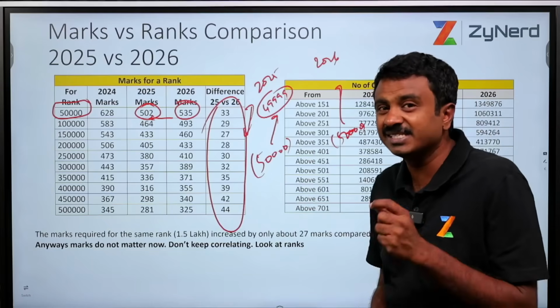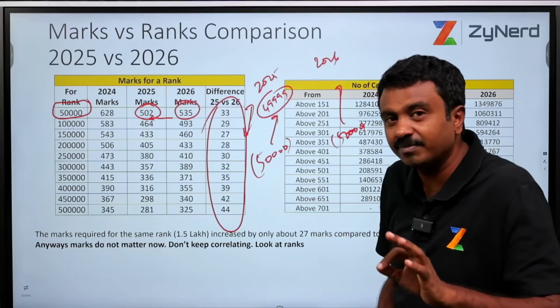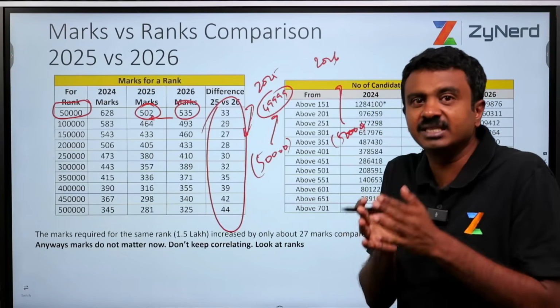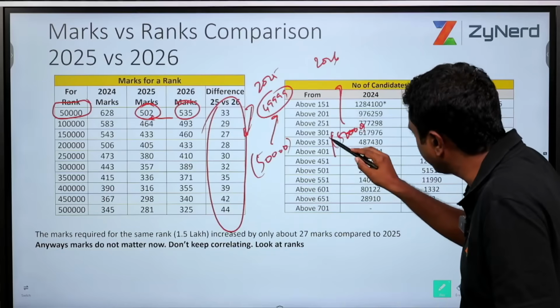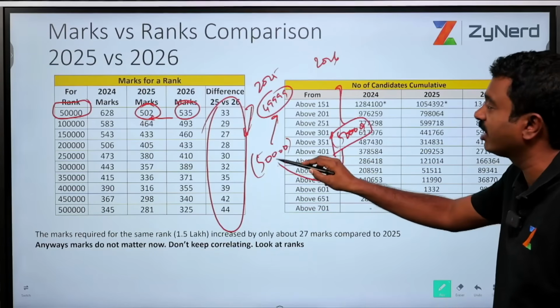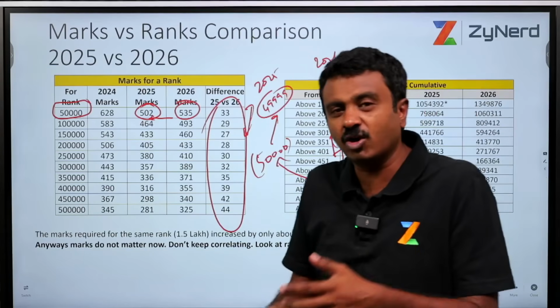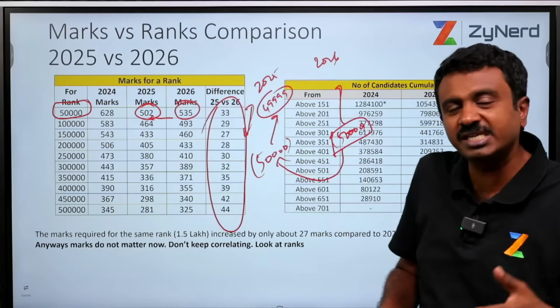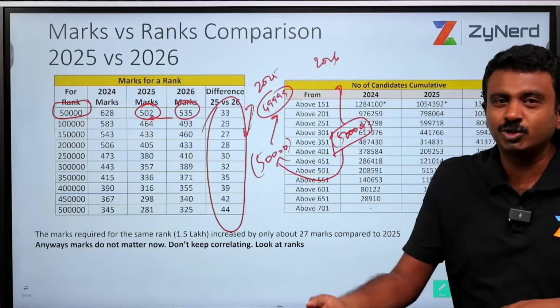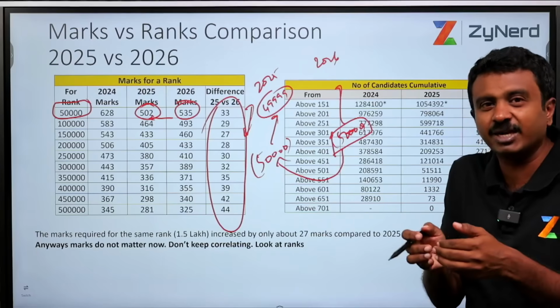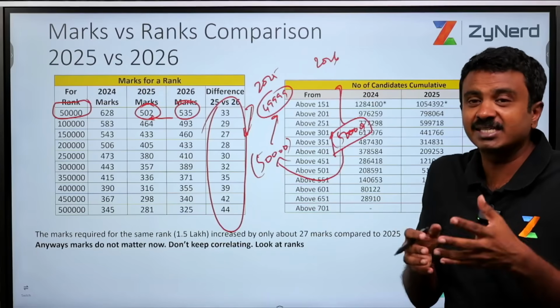Because I have a similar competition. What matters is, currently this is the information I have. So I will look at what rank 50,000 got last year and then check on everything till I get my state rank. Once I get my state rank, I will be able to move on to the state rank to know within my state what is better. Okay, so that is a better approach.